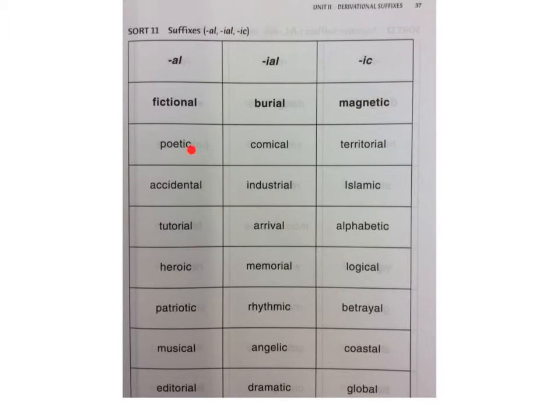We talked about the poetic we saw yesterday. That doesn't make sense. But the news was poetic. Okay, that could describe the news. That one makes sense there. Just learn which ones are nouns and adjectives, figure that out and sort them based on their suffix. And pause the video, sort, and then I'll show you your answers.